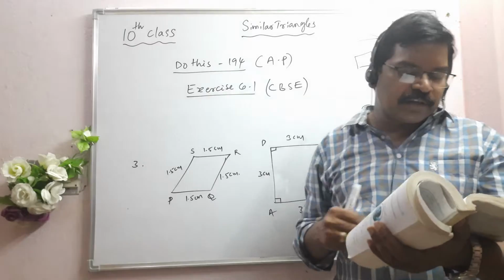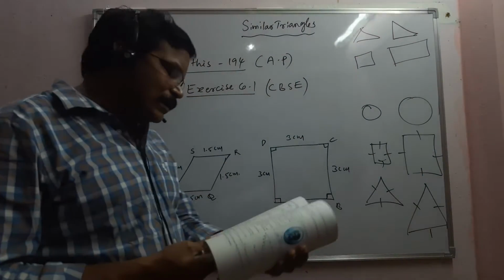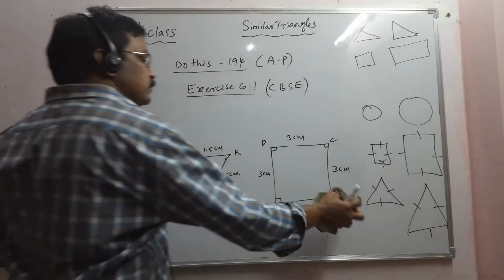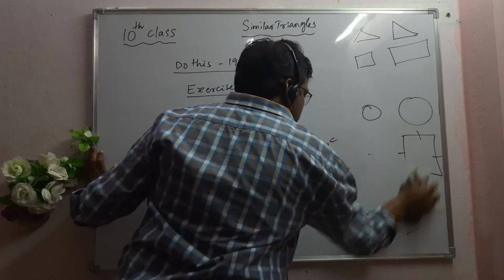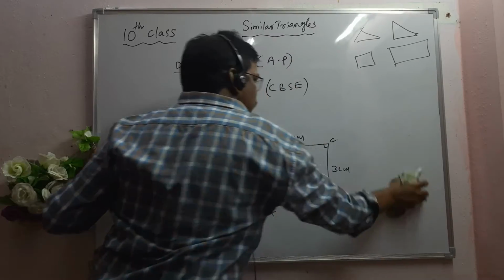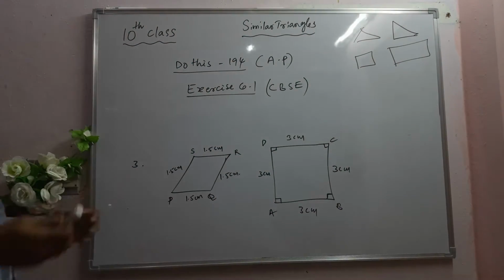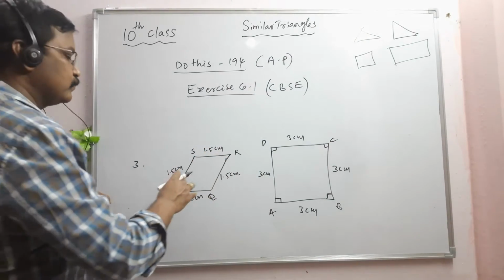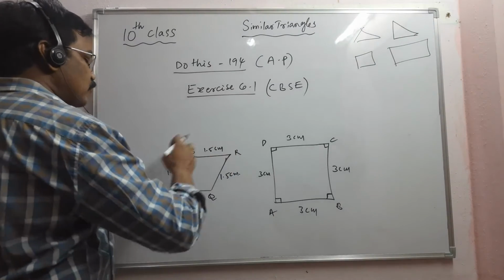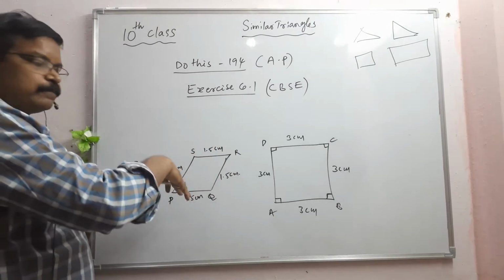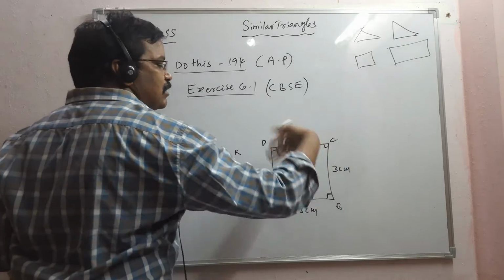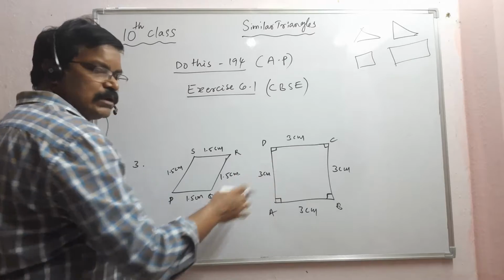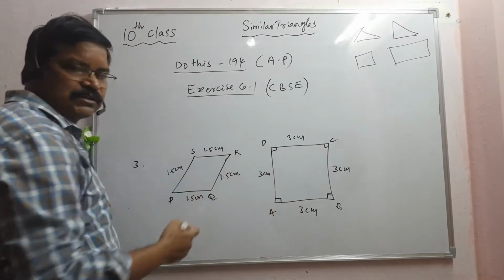The third question in Exercise 6.1: state whether the following quadrilaterals are similar or not. If you observe the two figures, they are polygons. Here all sides are equal for PQRS, and ABCD also has all sides equal. We can say these are squares, since each angle is 90 degrees.